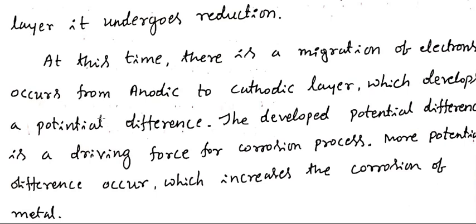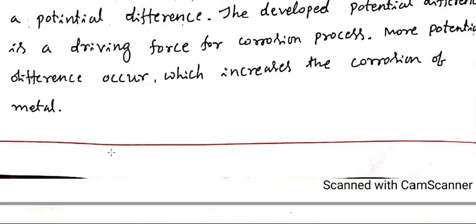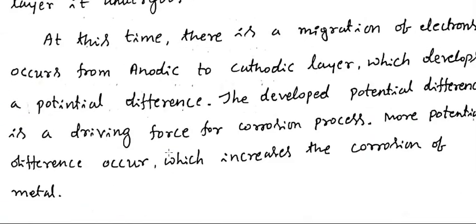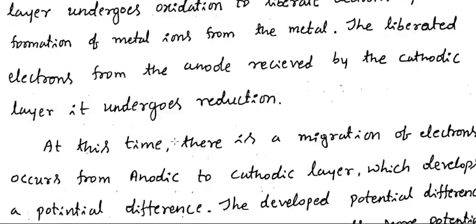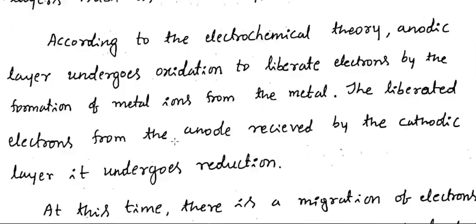So here there is a rapid migration of electrons from the anodic area to the cathodic area, which produces a potential difference. This potential difference is the driving force for the corrosion process. If you get more potential difference, the metal readily undergoes corrosion. Okay friends, this is the electrochemical theory and how it is directly involved in the corrosion reaction.